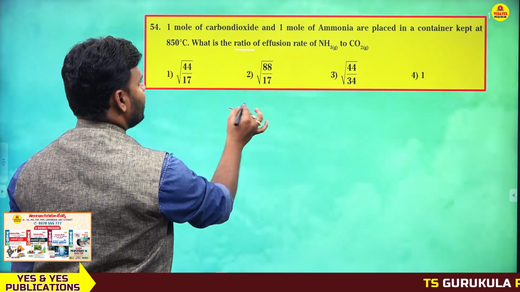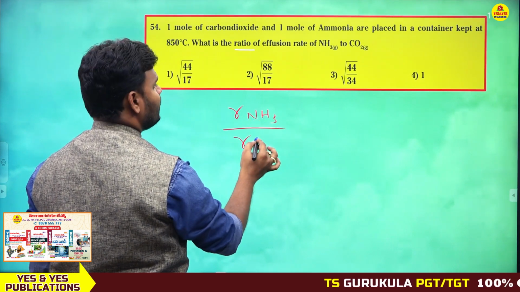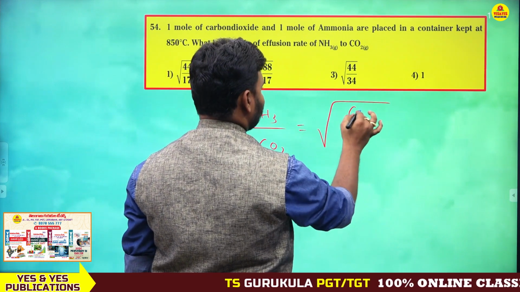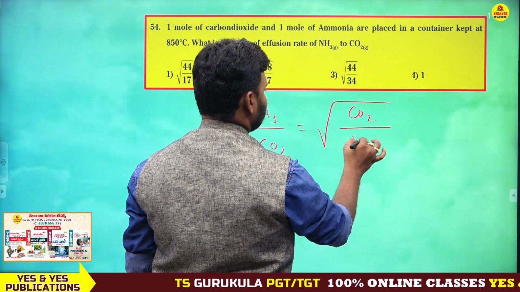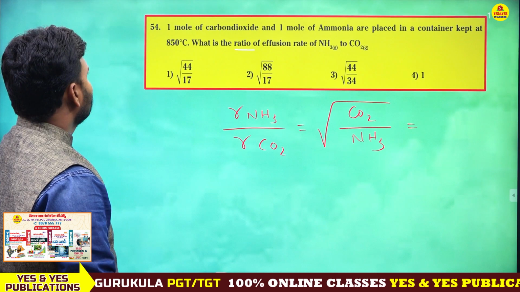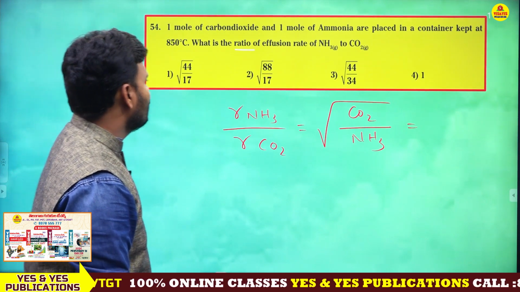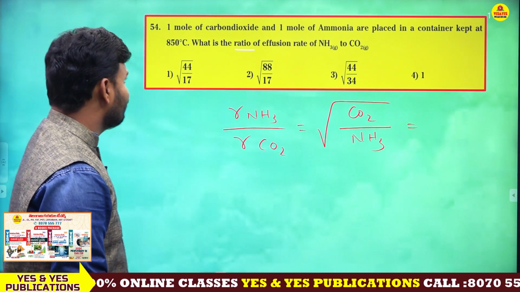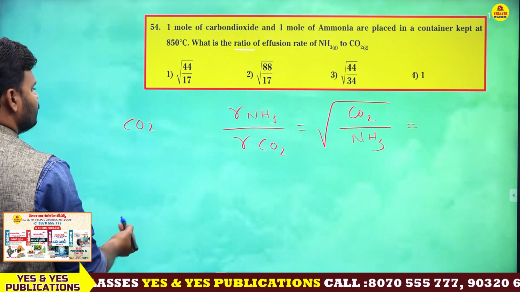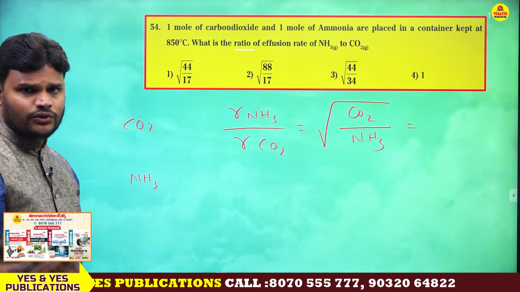So rate of NH3 upon rate of CO2. This is the formula, square root of M of CO2 by M of NH3. We just find out the molecular mass.